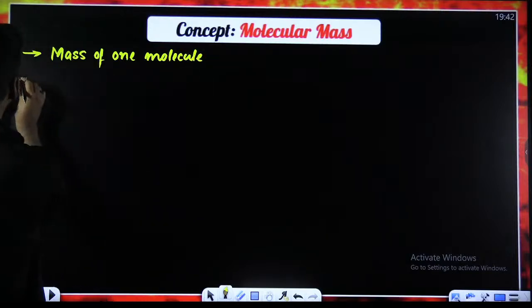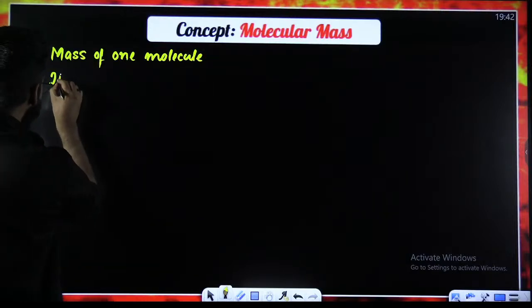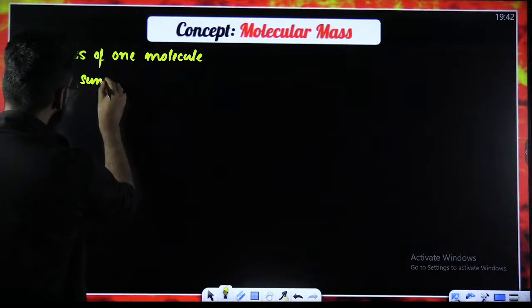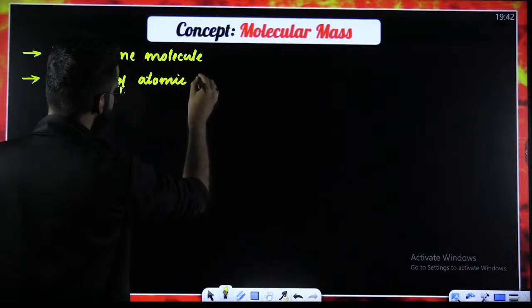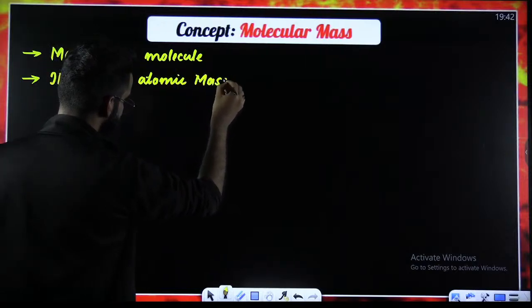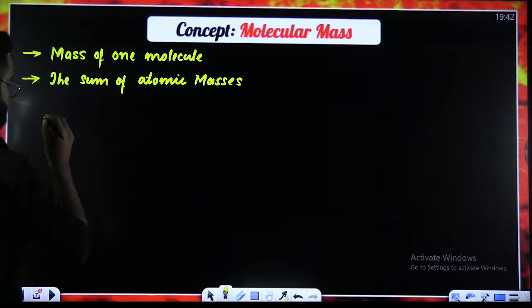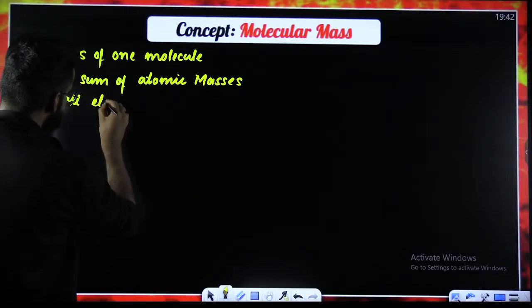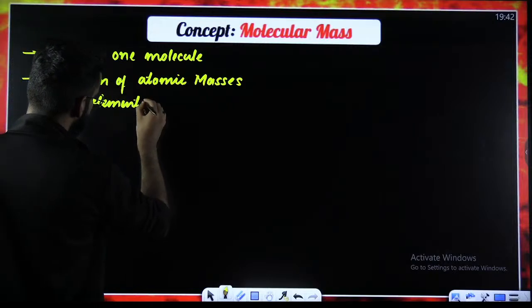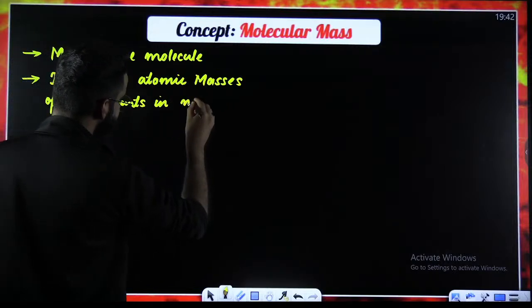Or it is defined as the sum of atomic masses of all the elements present in a molecule.